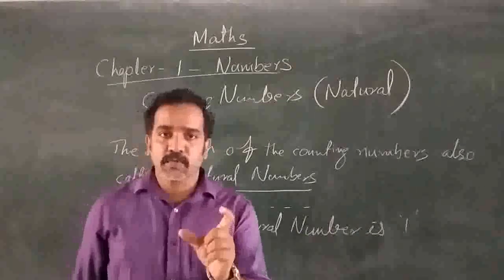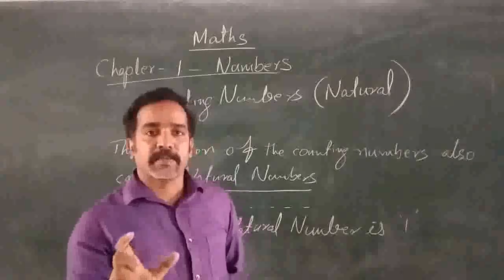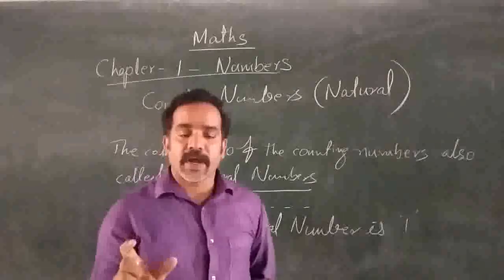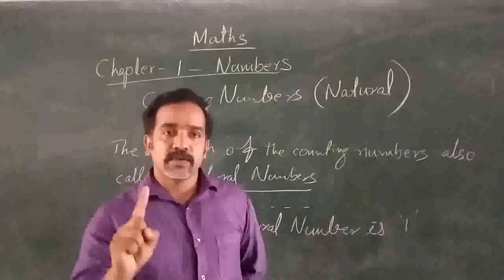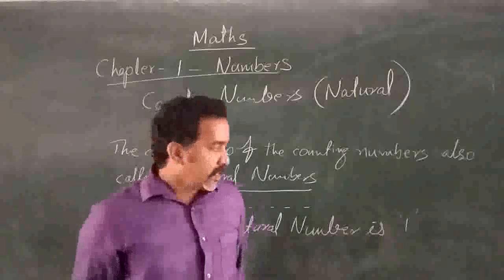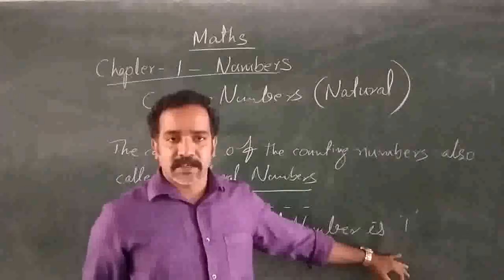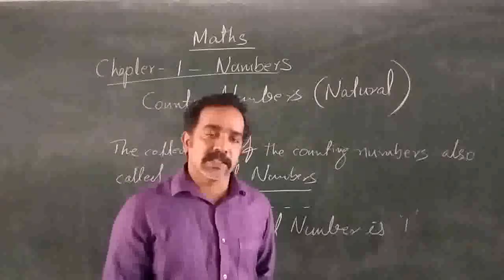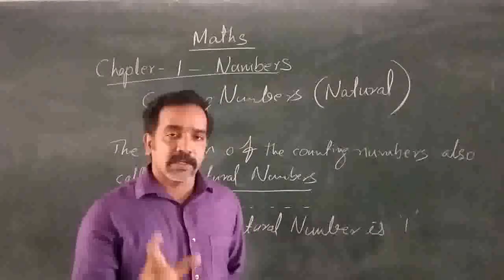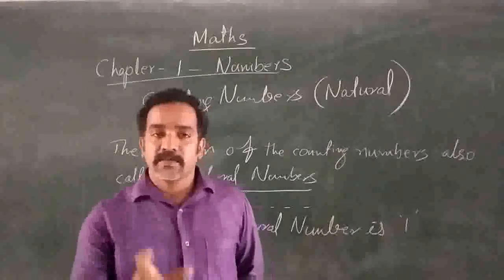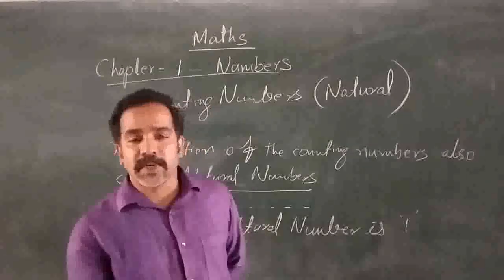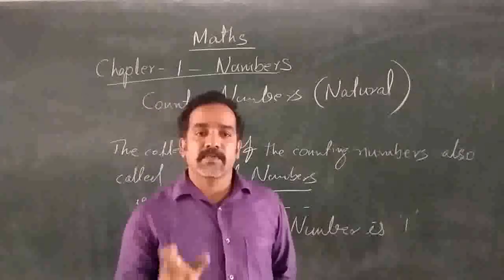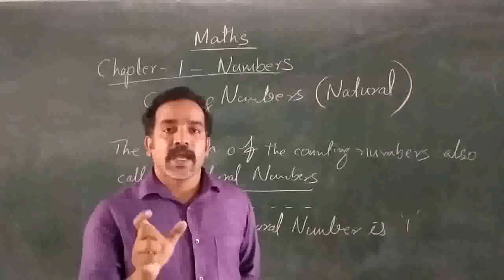And there is only one natural number which is not having any predecessor. You know predecessor and successor. Successor means when you add 1 to a number, we will get the successor. And when you subtract 1 from a number, we will get the predecessor. So we can say that there is only one natural number which is not having any predecessor. Do you know which natural number that is?